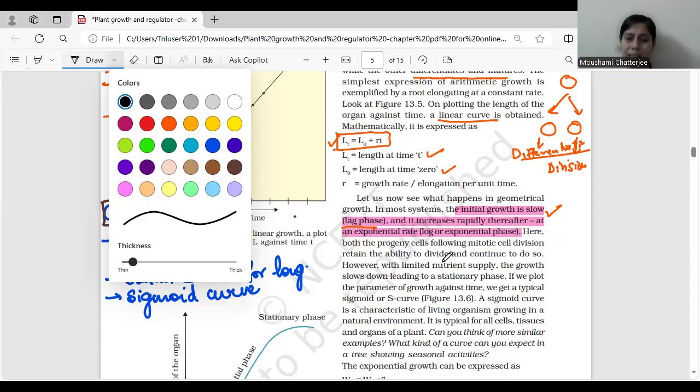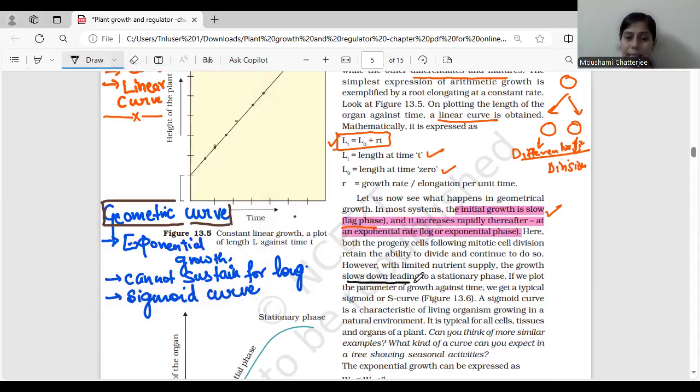All the cells are participating over here in cell division. So that's what it says. It retains the ability to divide and continue to do so. However, with the limited nutrient supply, the growth slows down, leading to the stationary phase. So after some time, after exponential growth, when there is a lot of consumption of nutrients and a lack of nutrients, it leads to a decline in the growth, which we call stationary.